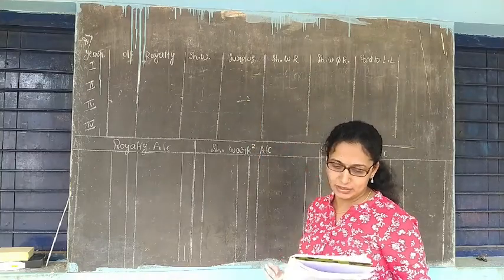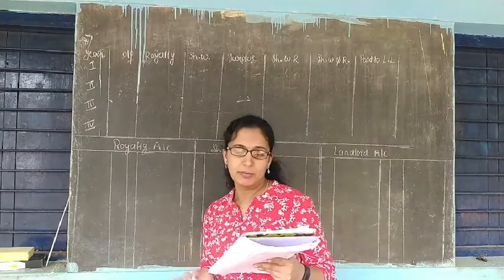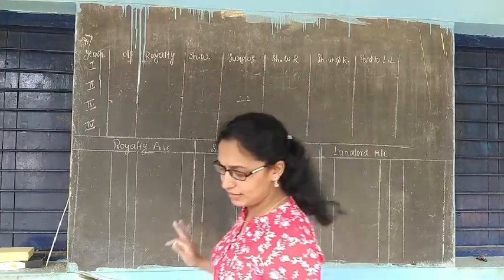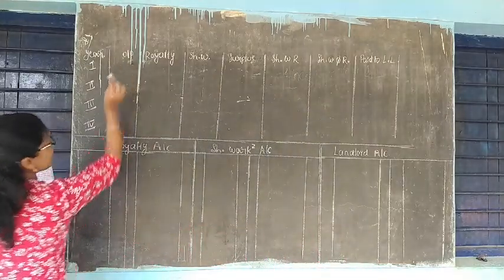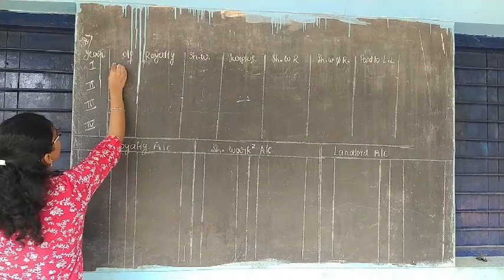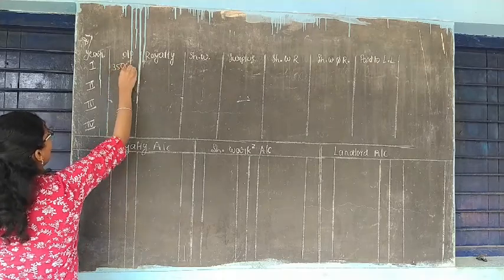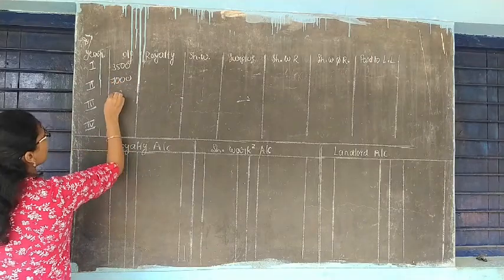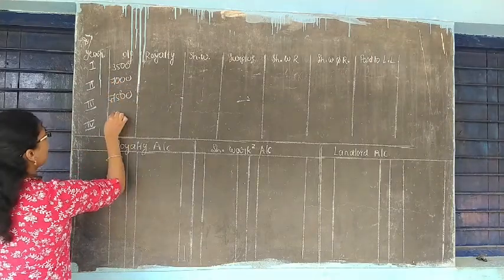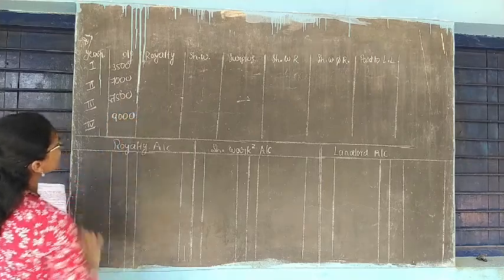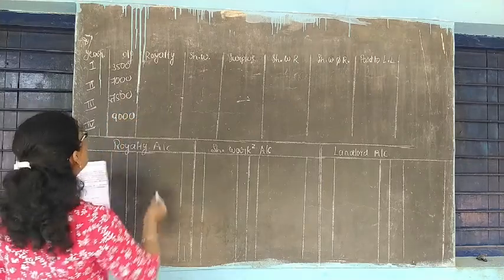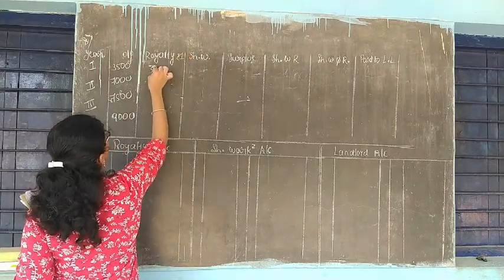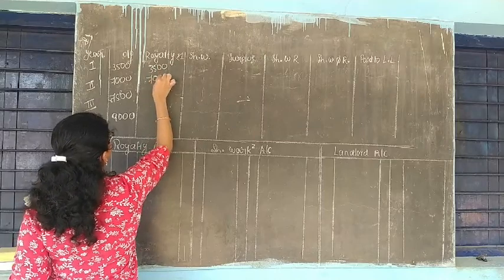So let's see in this question, they have given: prepare the necessary accounts in the books of the lessee when the yield is given. All those things I will write here. Output is in tons. First year 3,500 tons, second year 7,000 tons, 7,500 tons, and 9,000 tons. And royalty is 1 rupee per ton, which is given. So again 3,500, 7,000, 7,500 and 9,000.